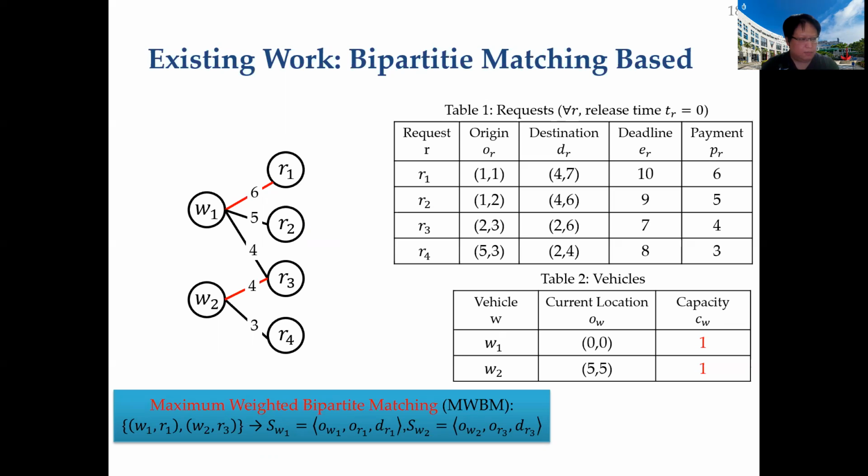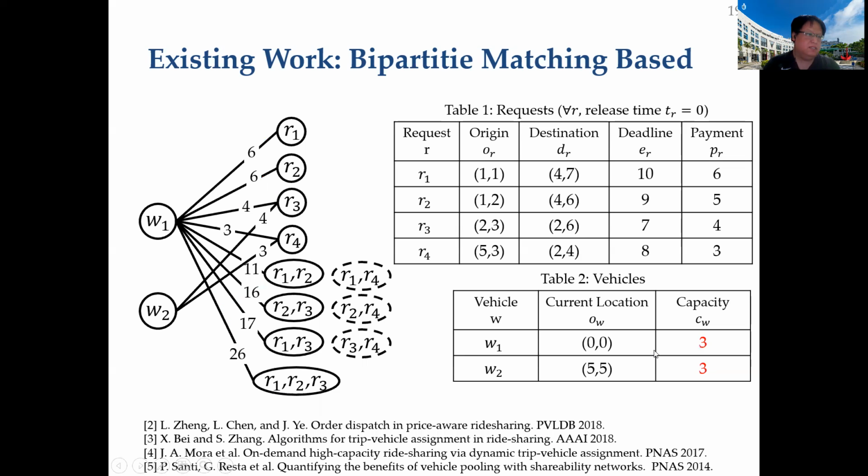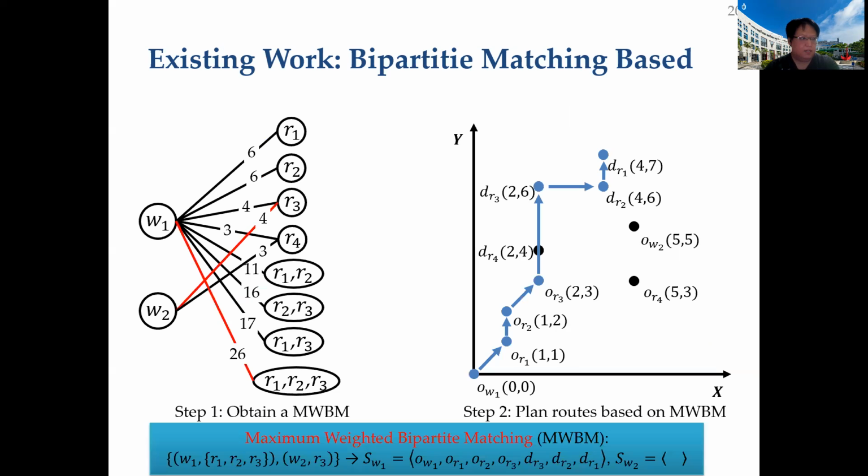Indeed, in this example, the optimal matching is R1 to W1 and R3 to W2. In recent years, this work extends this idea to a general setting, where requests are shared to be served together. Intuitively, the right-hand vertices now represent the groups of requests that can be shared. Again, we can compute the maximum weighted bipartite matching of this graph and derive the planned routes for 2 vehicles.